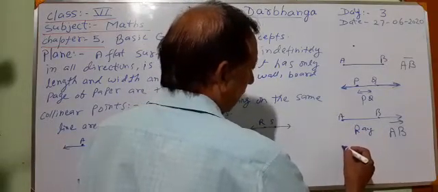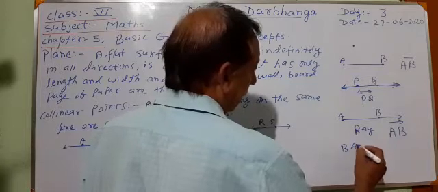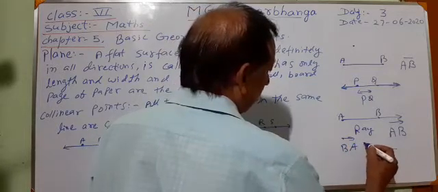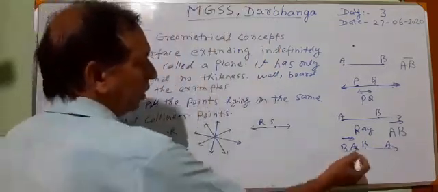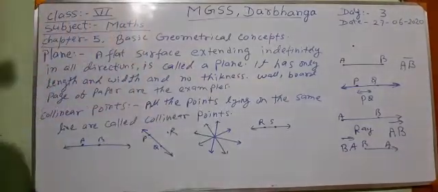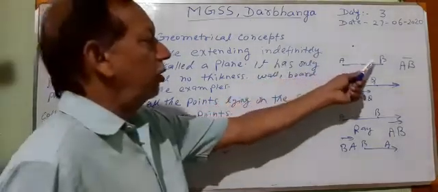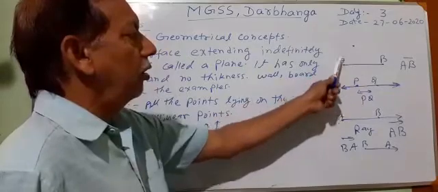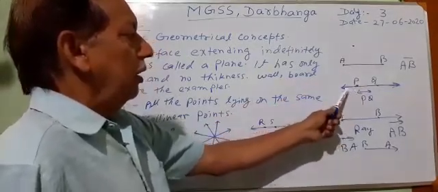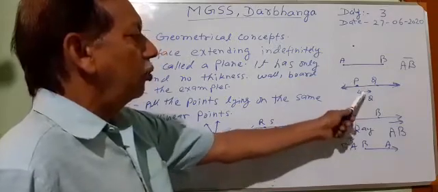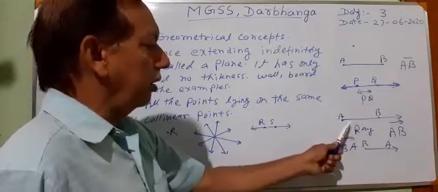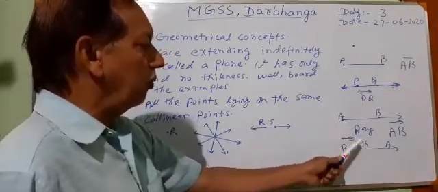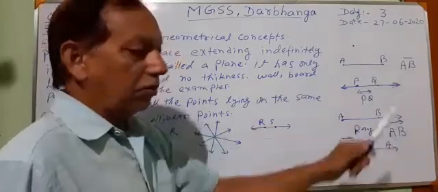If we write ray BA, then it means B is the starting point and it is going in the direction of A. AB and BA both represent two different rays. Clear? We have revised: a line segment has two end points, it has definite length, and it can be drawn on paper. A line has no end point and cannot be drawn on paper. And a ray also has indefinite length, so a ray also cannot be drawn on paper. It is represented by writing AB with a symbol above.